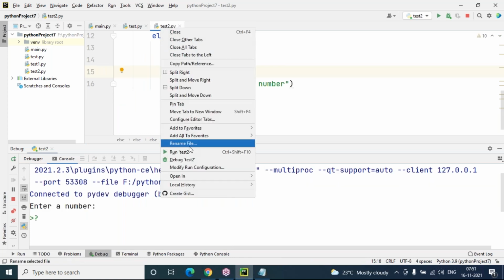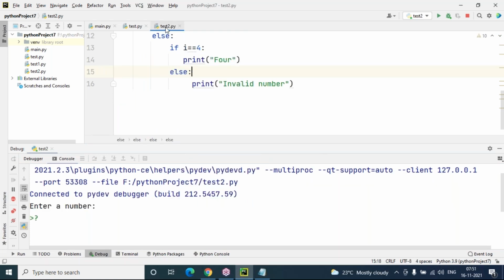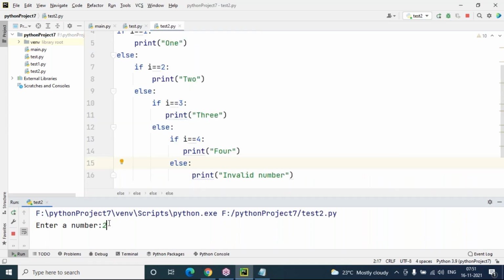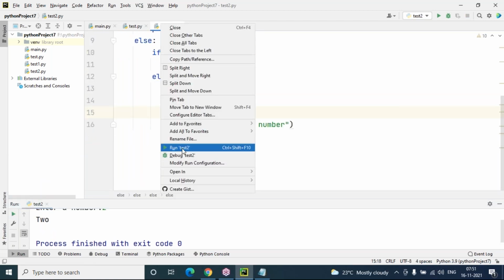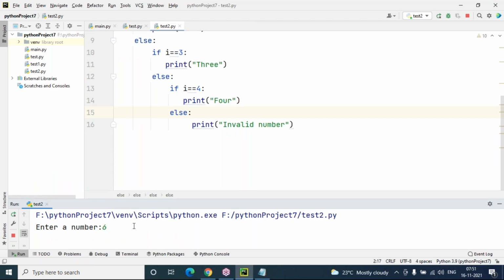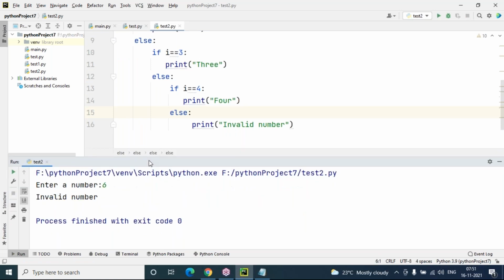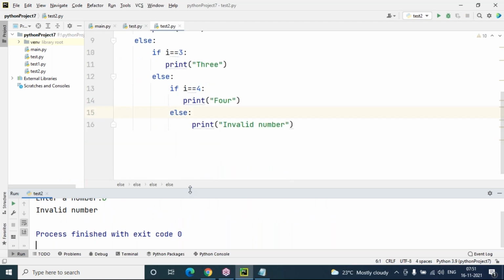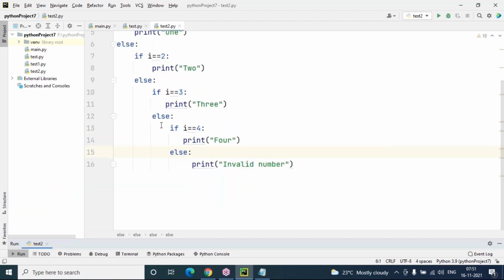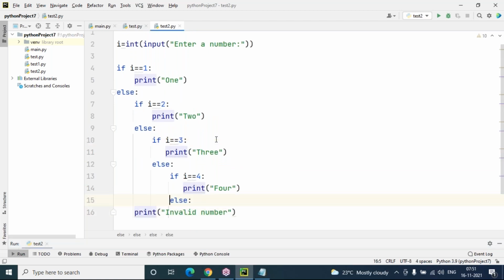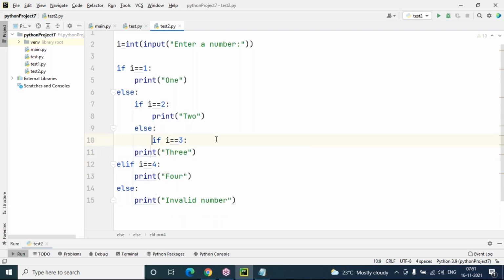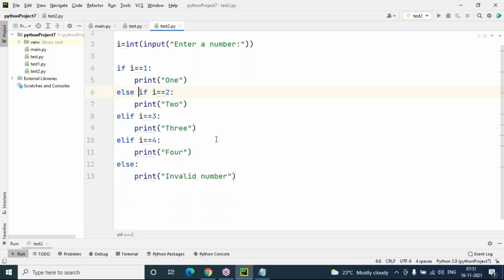Again, I started debugging, sorry, then we'll go for run. Now I'm giving this condition here, enter number 2, and TWO is coming. And even when we enter a wrong number, we get invalid number like this. So either you can go through this option, else space if, again else if, else if, else if, this is nested if, or else I'm just pressing Control Z and it will move back. So this is the elif code. This is a very simple way to handle the code, same as nested if.